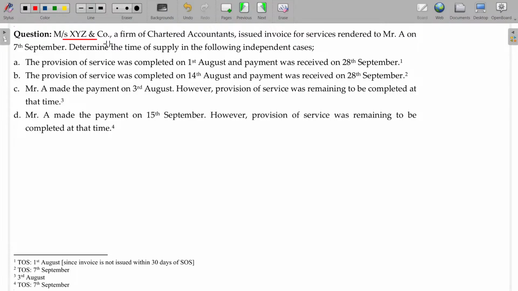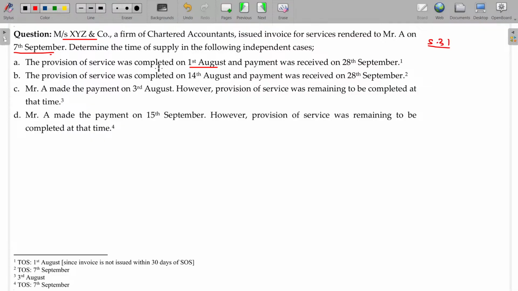Now here. Mrs. XYZ and Co., a firm of chartered accountants, issued an invoice for services rendered to Mr. A on 7th September. So the invoice date is 7th September. Determine the time of supply in the following independent cases. Provision of services was completed on 1st August. 1st August means 30 days. Now the question is whether Section 31 is fulfilled or not.